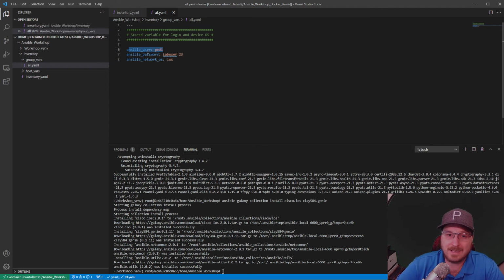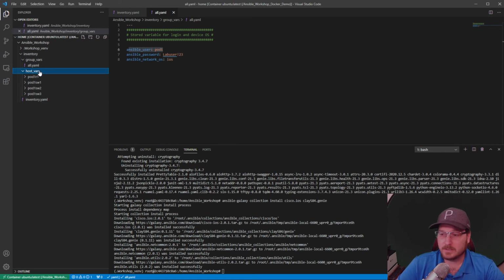The one nice thing with the group vars is when we get into creating these playbooks and creating Jinja templates to configure the devices, there's going to be standard type of commands across the board, like NTP and SNMP, that kind of stuff, where you can store that information in group vars. You don't have to define each individual thing inside of the host vars.